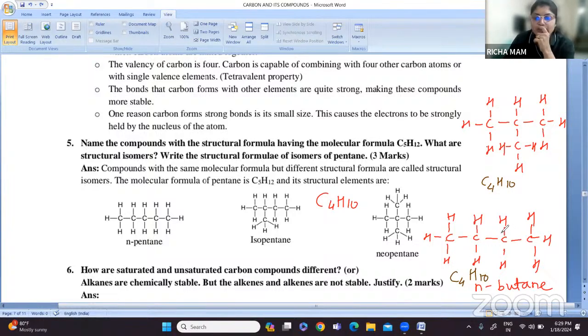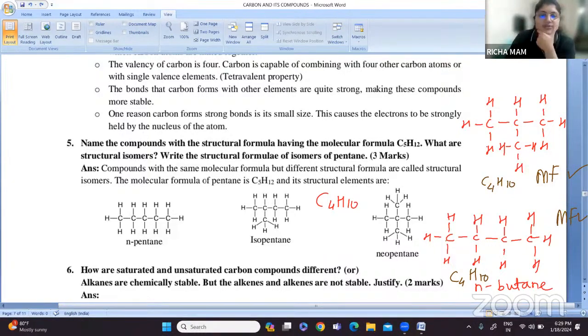What you can see is that the molecular formula is the same in both cases. Is the structural formula the same? Are the molecules the same structurally? No, right?